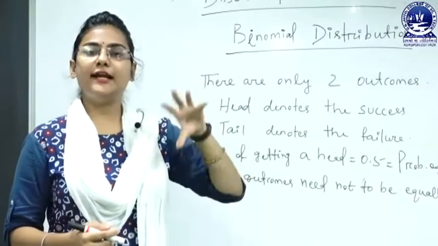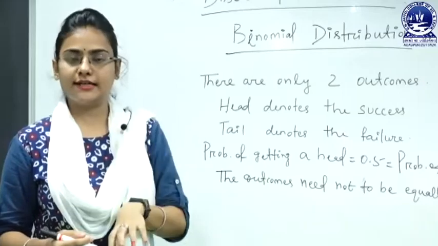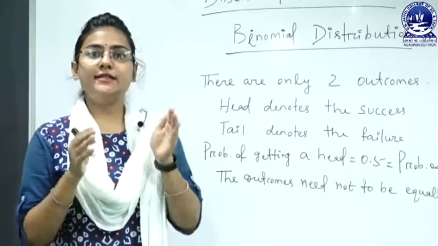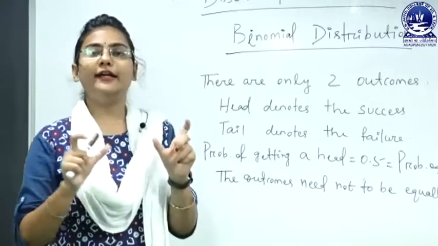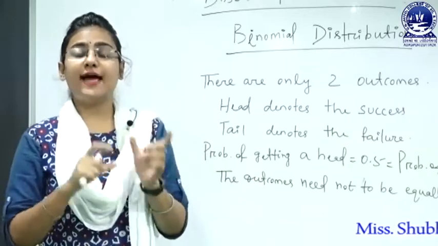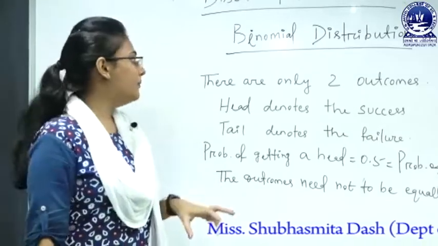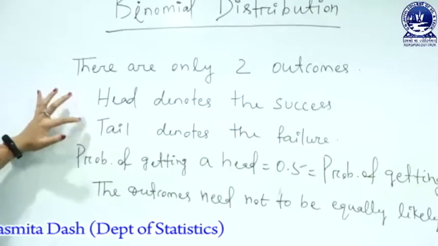The event happening previously does not influence the event happening at present, which means every trial in the binomial distribution is independent of each other. The happening of the previous event does not influence the happening of the present event. There are only two outcomes: head denotes the success and tail denotes the failure.